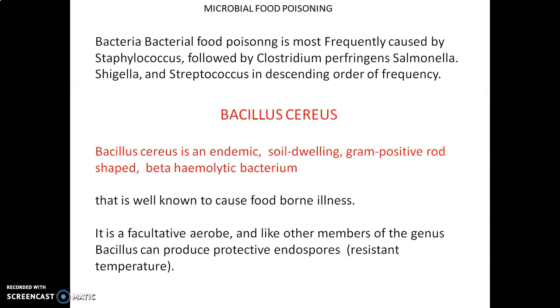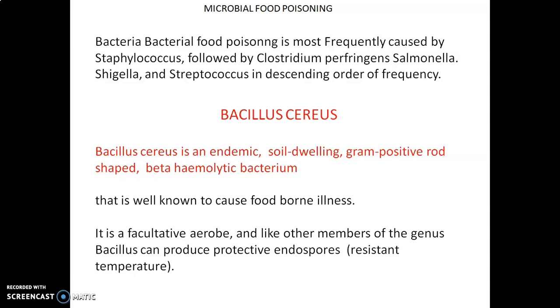Next, let us see the other type of bacteria under microbial food poisoning. We have Bacillus cereus. This Bacillus cereus is an endemic soil dwelling, gram-positive, rod-shaped, beta hemolytic bacterium, well known to cause foodborne illness.